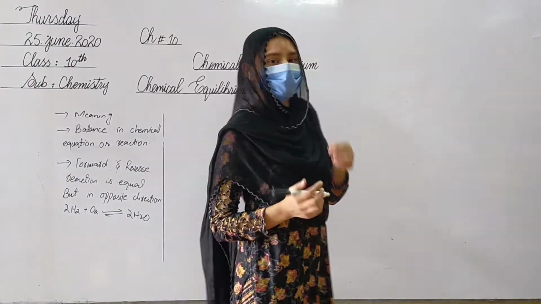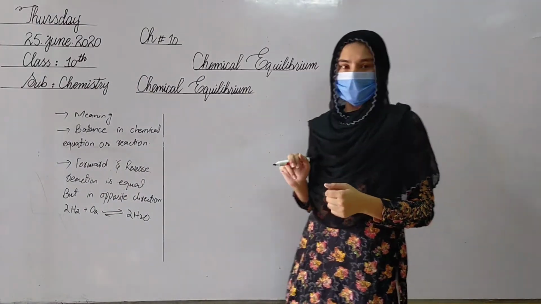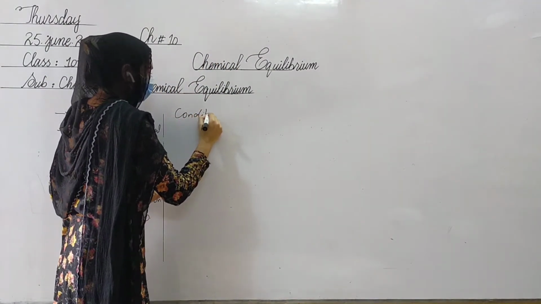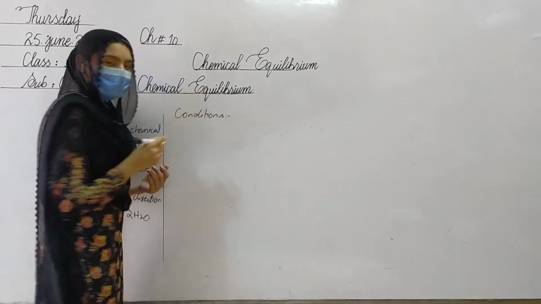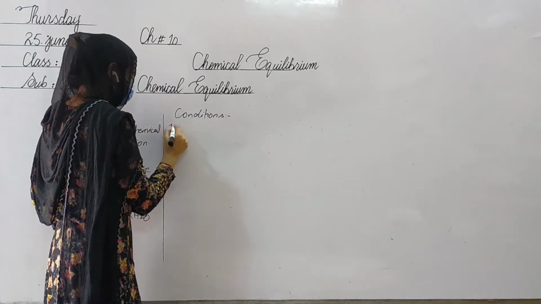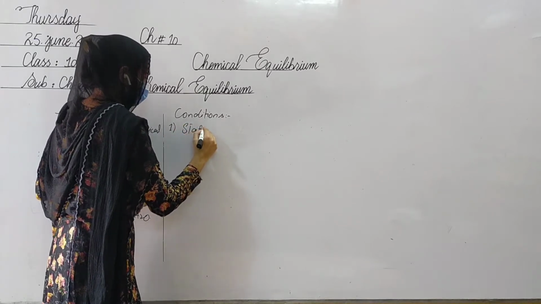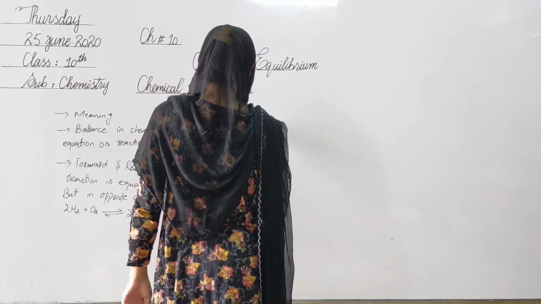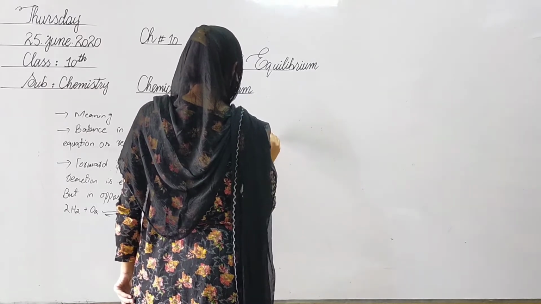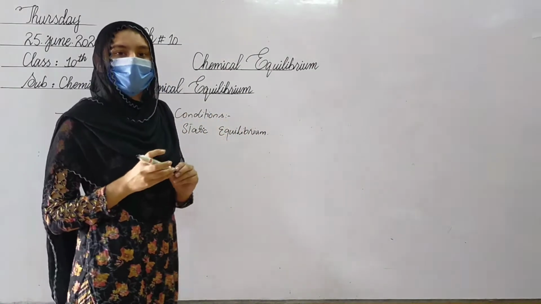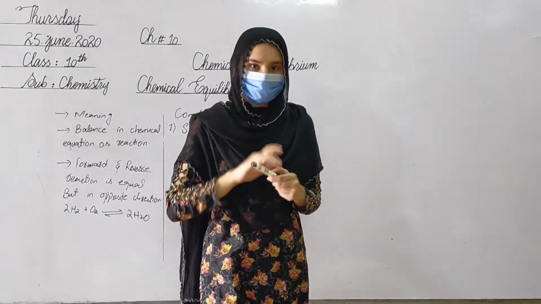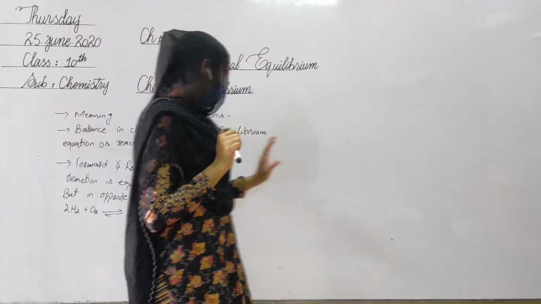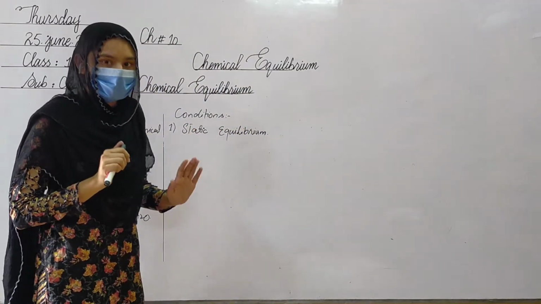Now we discuss some conditions of chemical equilibrium. Here we discuss just two conditions that are necessary for attaining equilibrium. The first condition of equilibrium is static equilibrium. The meaning of static is moving in just one direction. In chemistry, static means stay. They are stopped. They stay in the condition of static equilibrium.